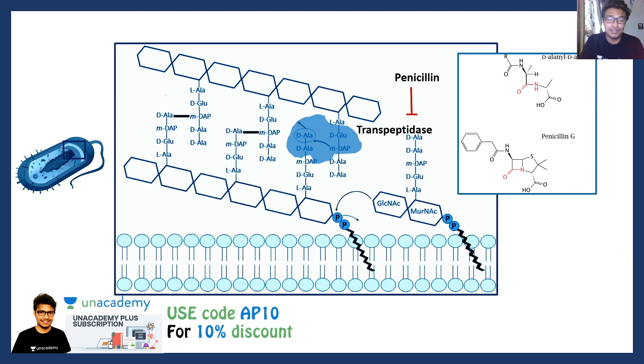So yeah, the confusing name, but that is how penicillin works, like a competitive inhibitor of transpeptidase, not aminotransferase. Aminotransferases are important enzymes in our amino acid metabolism or nitrogen metabolism, so that's different.